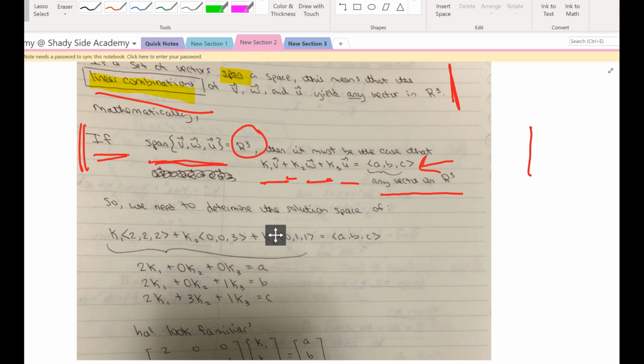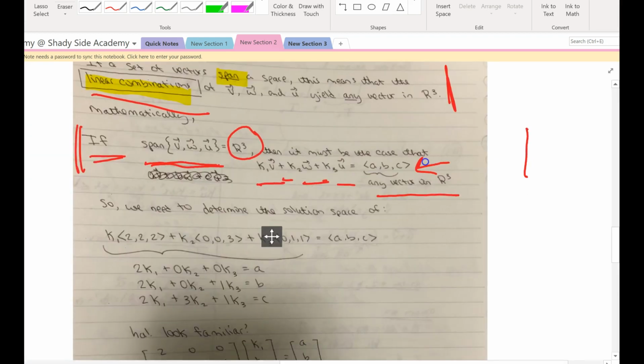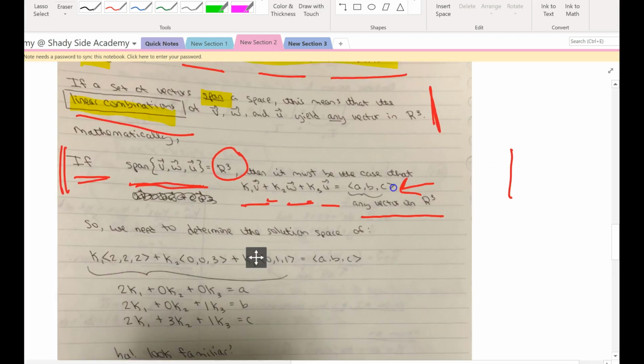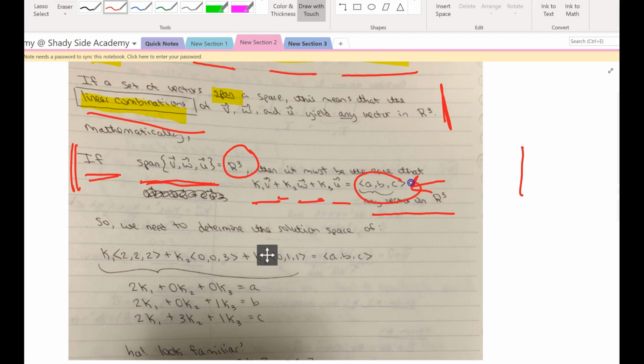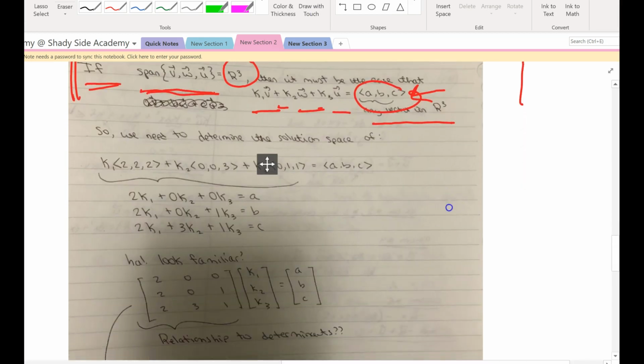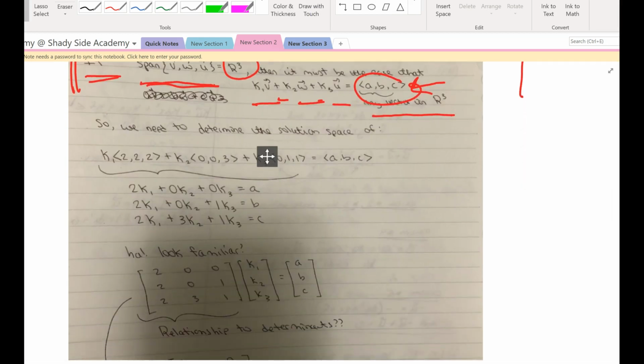So here the question is, if the span of these 3 vectors is R3, then it must be the case that the sum of scalar multiples of those objects would yield everybody in Shadyside, right? This here is kind of like the analogy of anybody in Shadyside right here, this one, right? Any vector in R3. Okay, let's see what that means. So what that means is we need to determine if there is a solution to this equation.